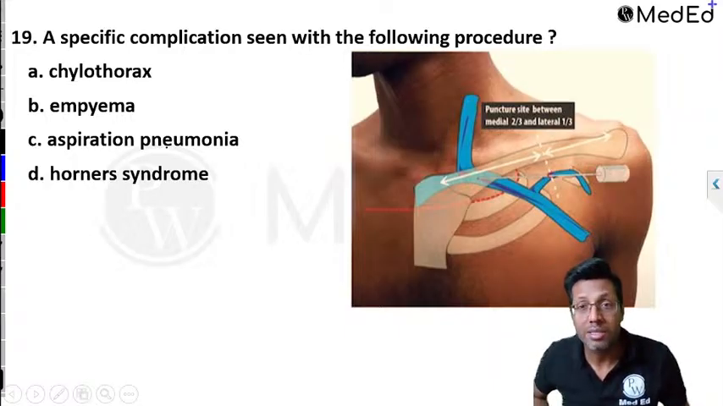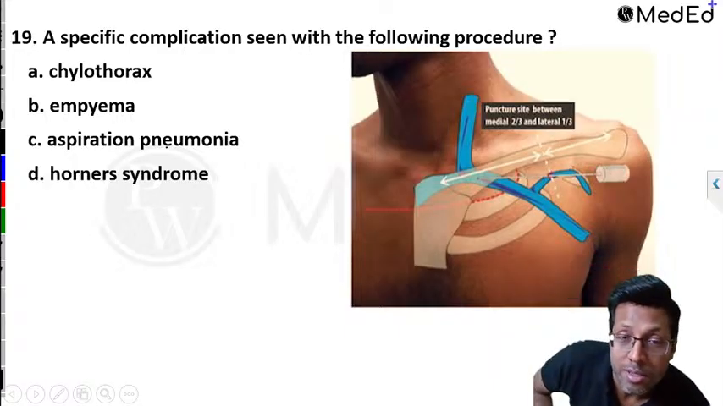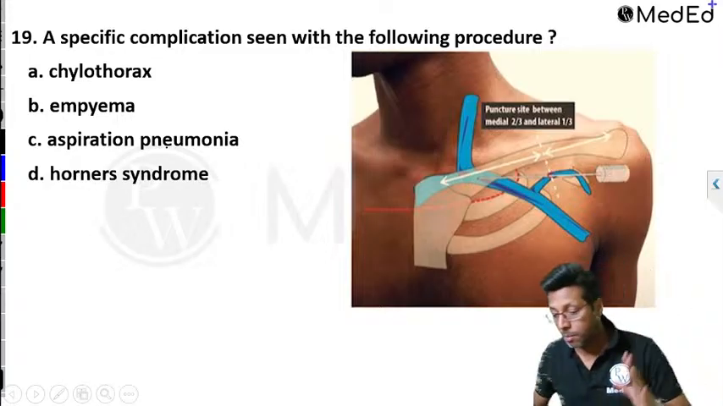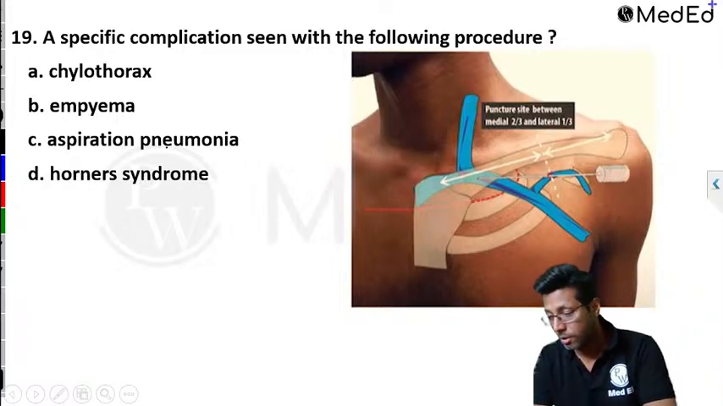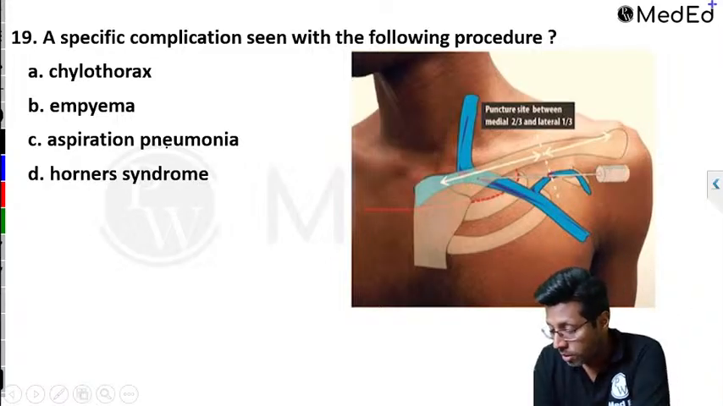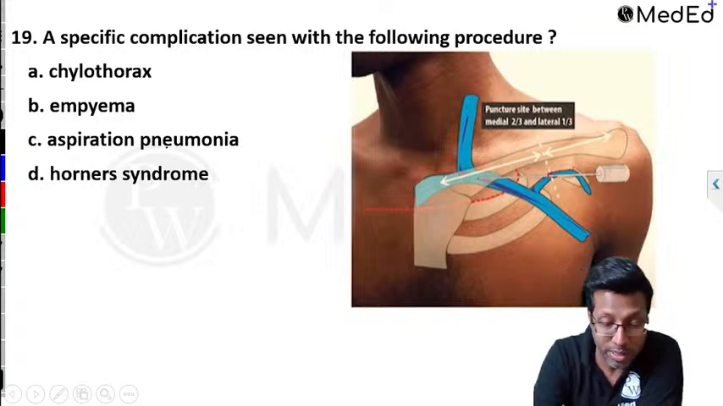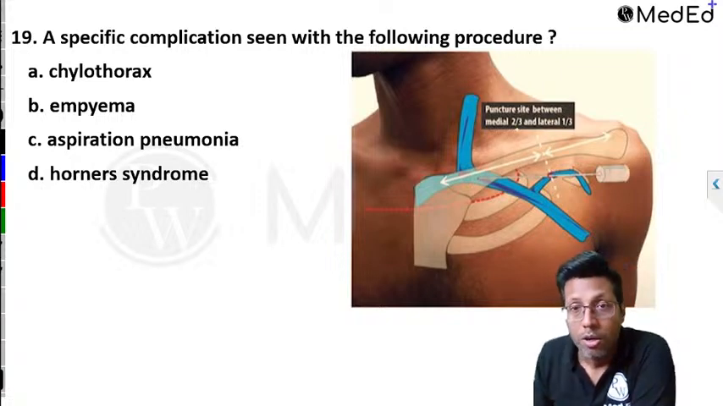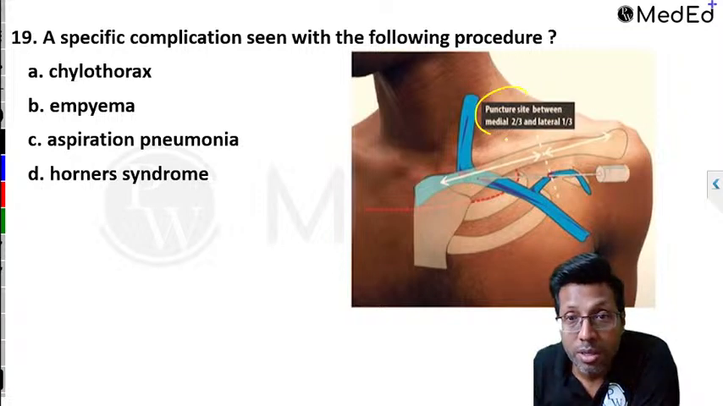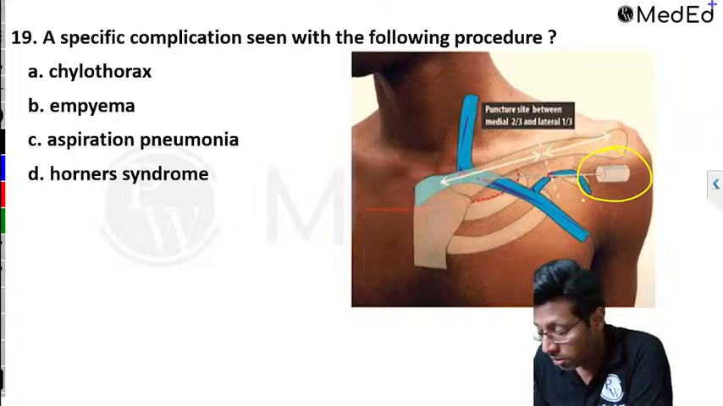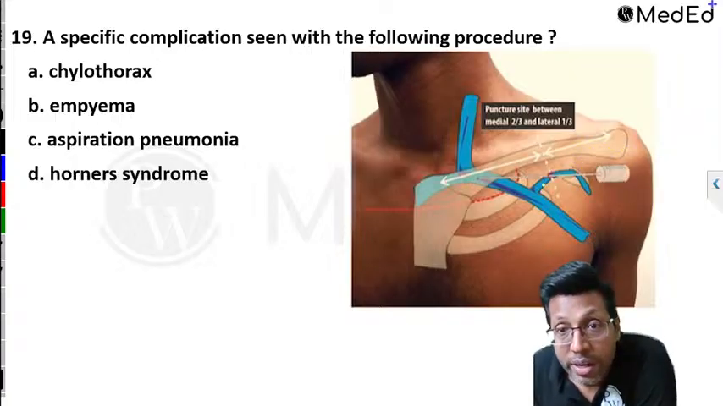Option B. First, what procedure is going on? First see the procedure, guys, and then think about it. What is the procedure? If you see, it is written puncture site between medial two-thirds and lateral one-third. That is the puncture site written. You can see a needle. Where is the needle going? The needle is going inside this.